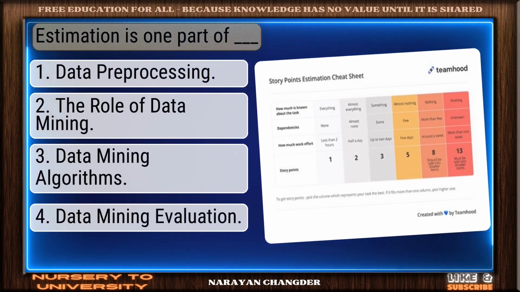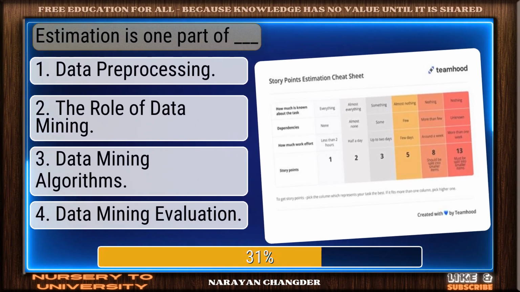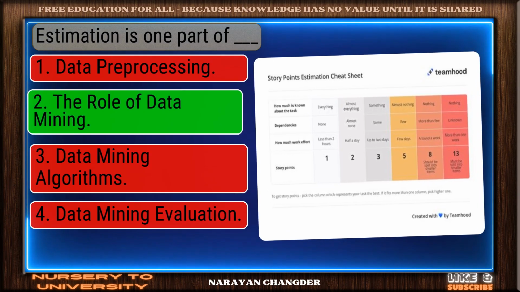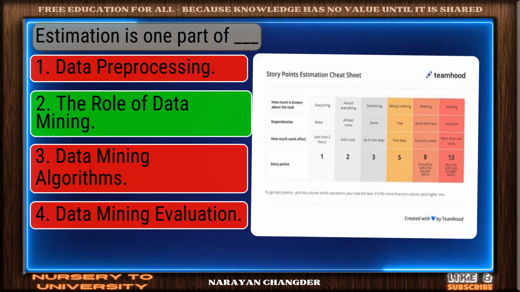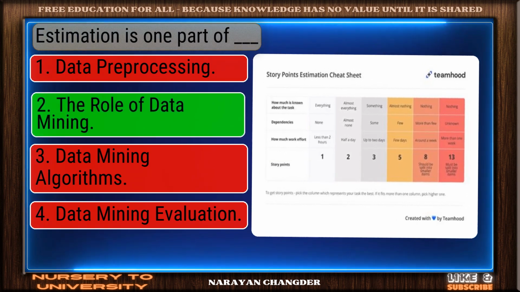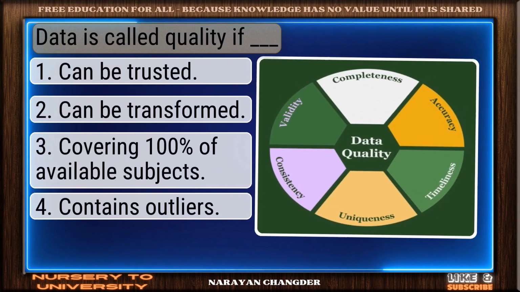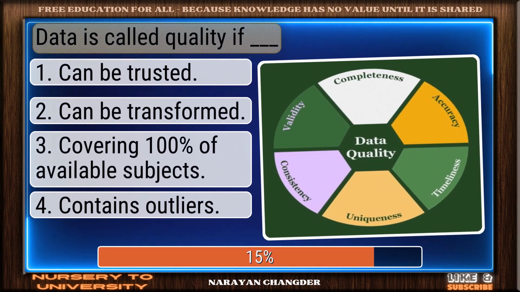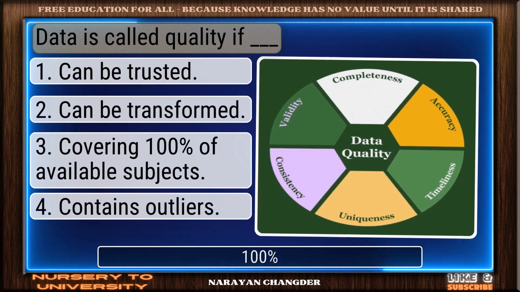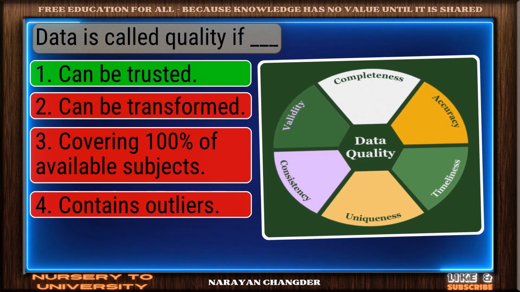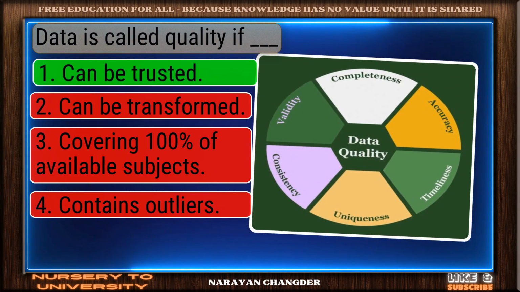Question number 29. Estimation is one part of dash. You got it. Your choice, the role of data mining, is right. Question number 30. Data is called quality if dash. Nice work. You chose can be trusted and it is correct.